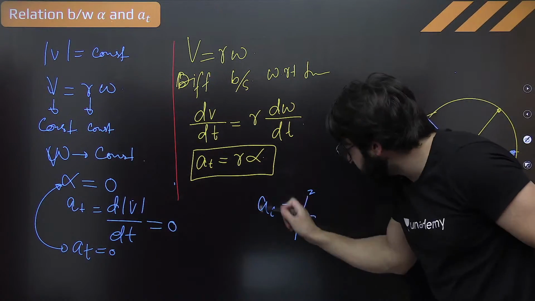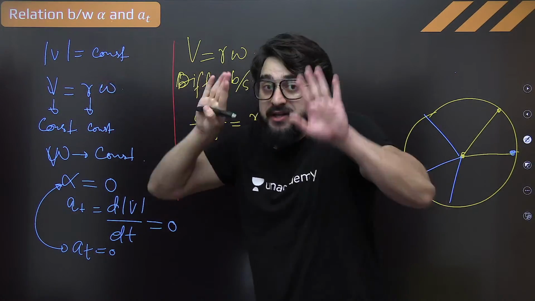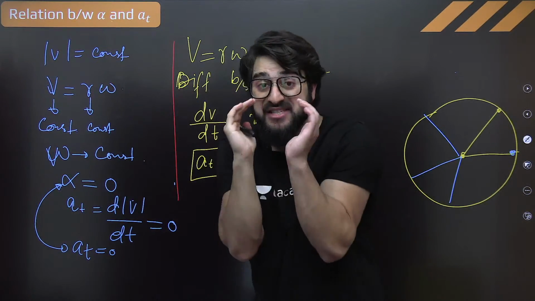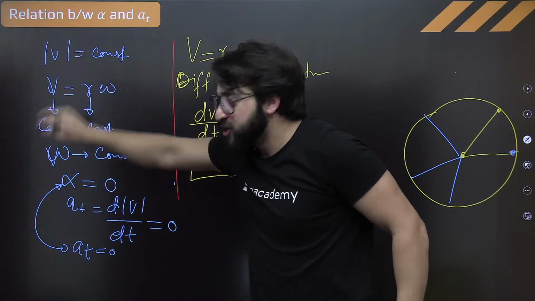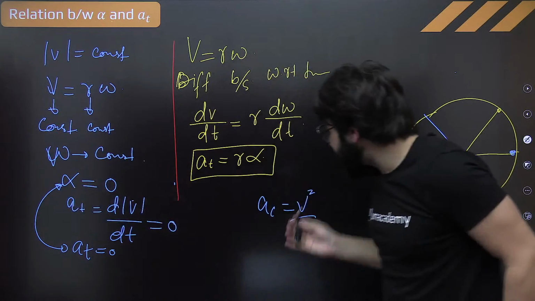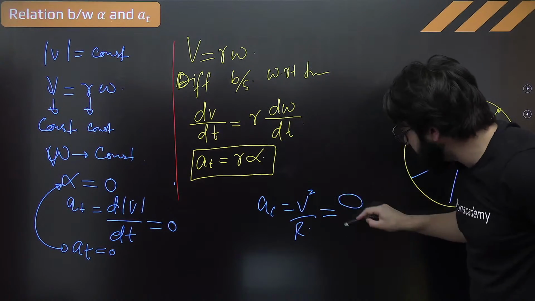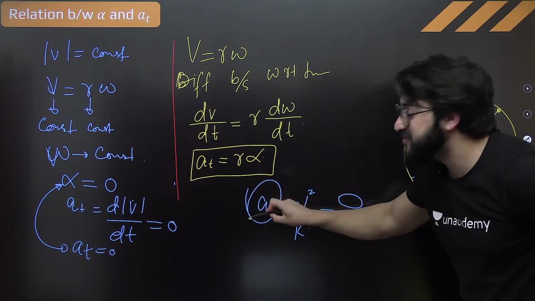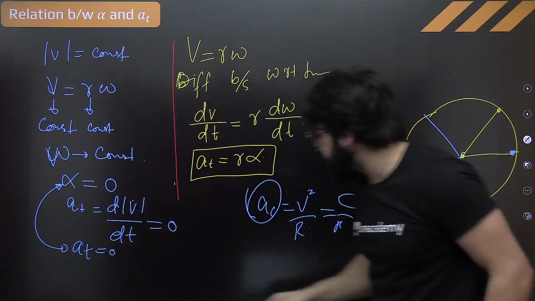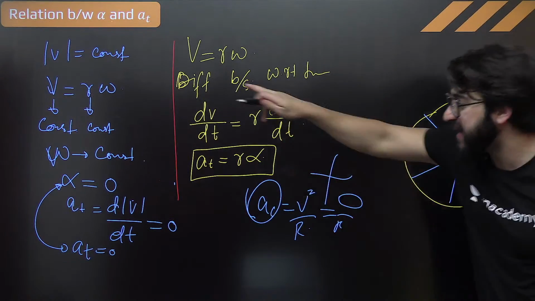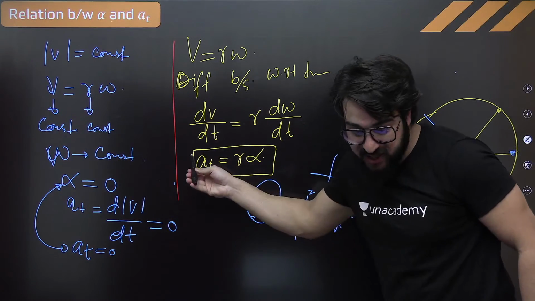Forget about that. This is V square by R. Now, if mod of V is constant, it's not 0. It will have some value, which means it is not changing. That's why this is the rate of change of this. So this is 0, this is 0, but this cannot be 0. This has some constant value. We'll put that constant value over here upon R. So in case V is constant, this can be 0, this can be 0, this cannot be 0. That's why these two have their relation with each other.